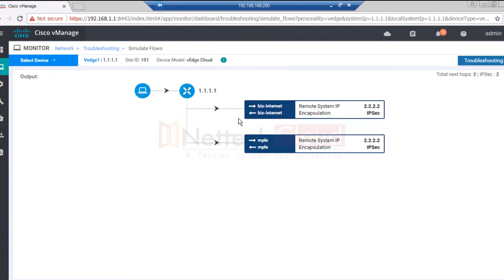And here, if you take a look at the output, business internet out, business internet in, another is MPLS in, MPLS out, remote system IP 222, that is the system IP. The encapsulation is IPsec, IPsec. So TLOC IP and encapsulation both are the same. The difference is only the transport. It means ECMP. And even if I check with telnet or HTTP or ping, of course I'm going to find the same output here, right? But in case you want to configure application aware routing or performance based routing sort of thing, that can easily be done.